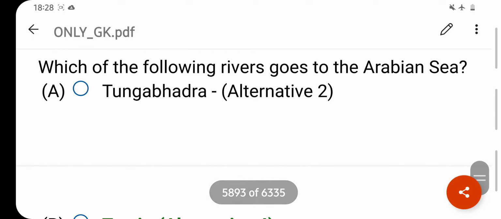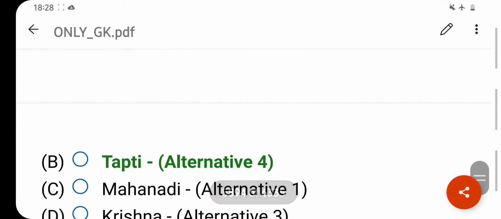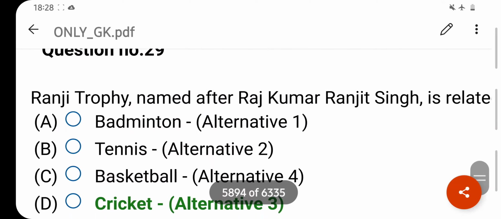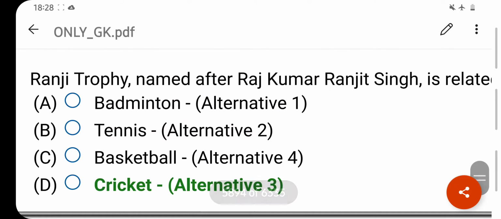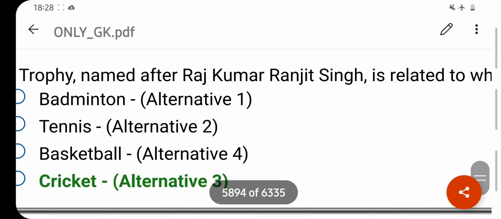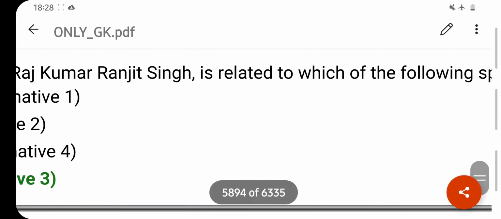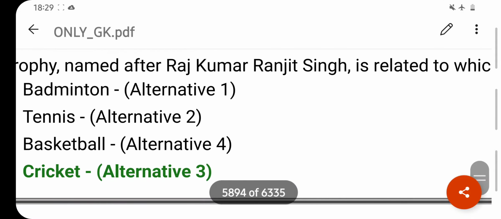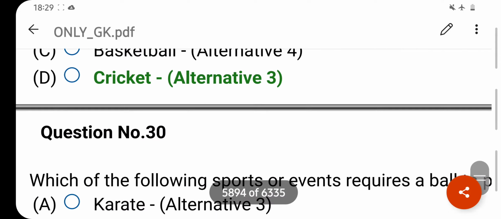Which of the following rivers goes to the Arabian Sea? Your right answer is Tapti. Option B is your correct answer. Ranji Trophy, named after Rajkumar Ranjit Singh, is related to which of the following sports? Your right answer is cricket. Option D is your correct answer.